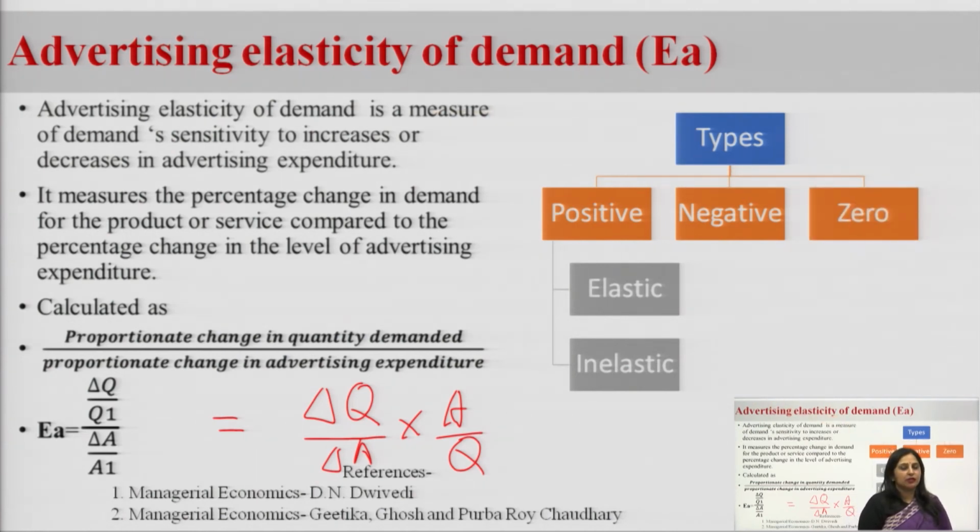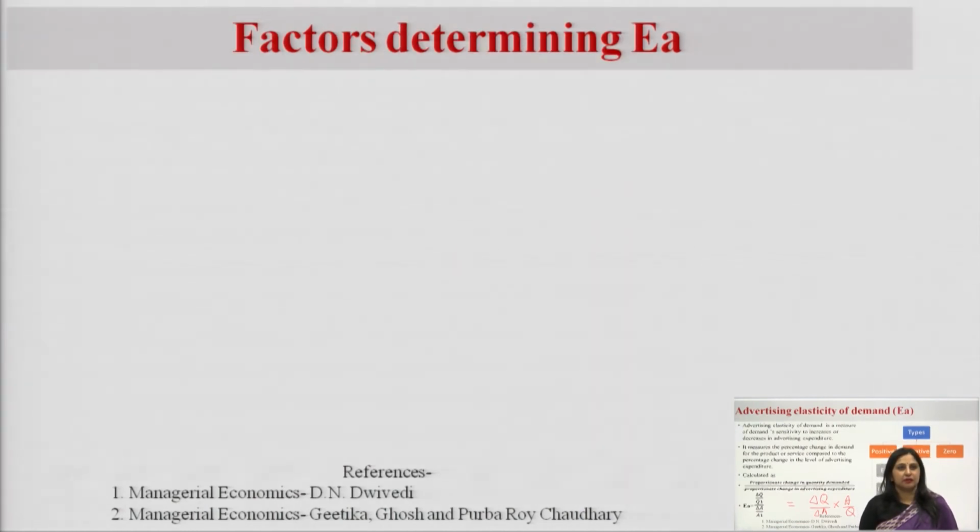It can be 0 for a product, that whatever the expenditure is, the demand is neither increasing nor decreasing. So, when EA is 0, it means that again he should not advertise, he should not allocate the money on advertisement. When it is good for advertising, or when he should allocate money for advertising, is when demand is elastic, because here he is allocating less money on advertisement, but the change in demand is greater. It means that it is good that he should advertise. So, this is how the advertisement elasticity is calculated, analyzed and used by the marketer.